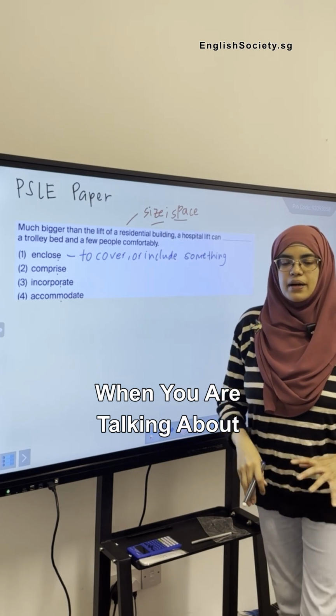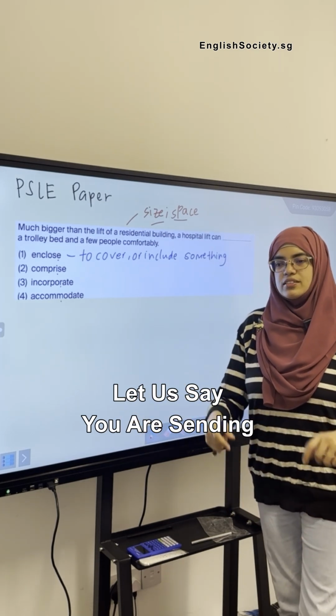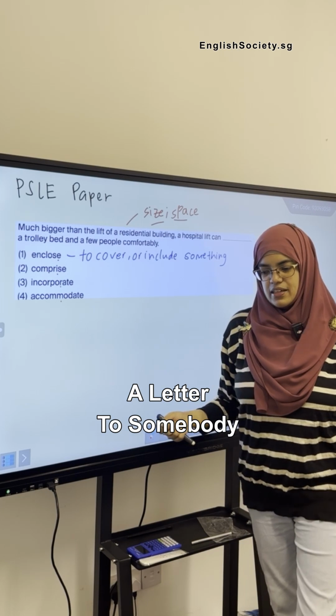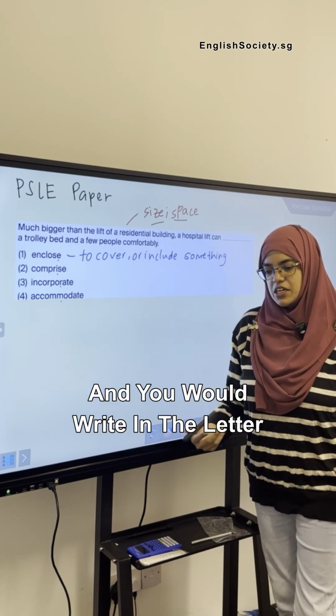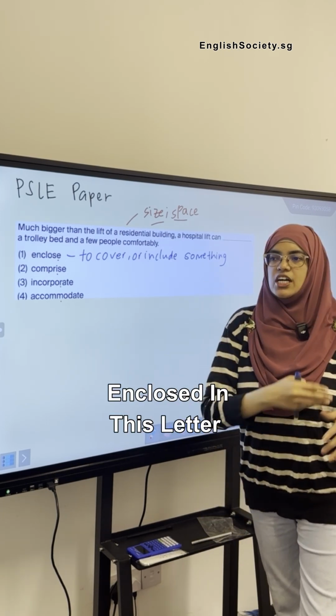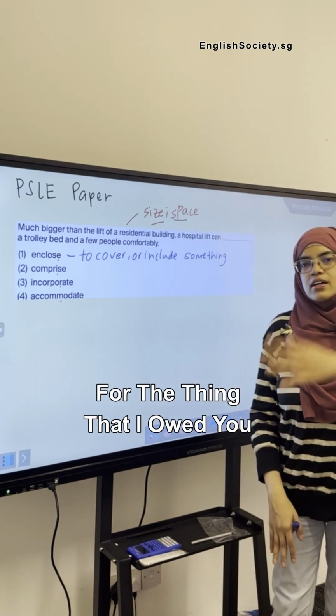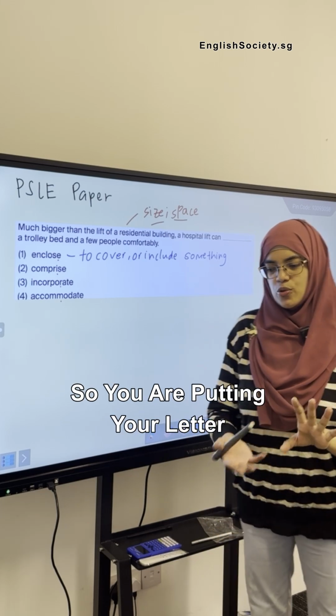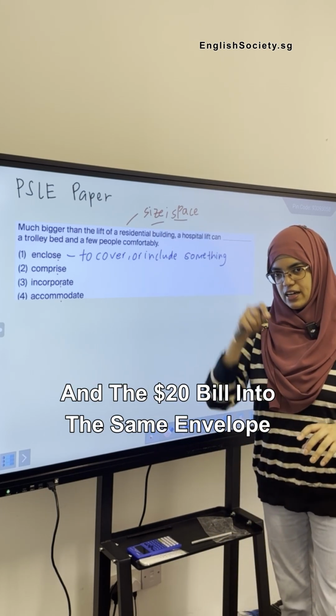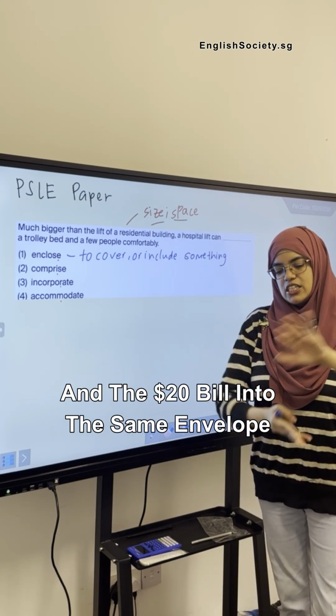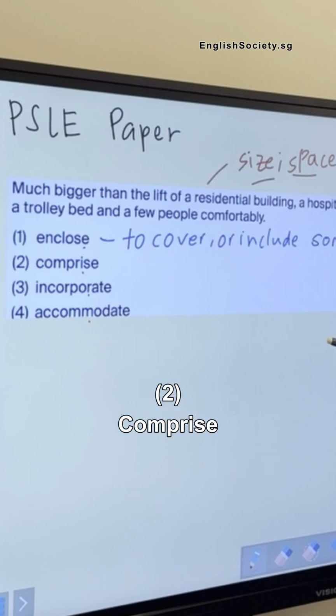When you are sending a letter to somebody and you would write in the letter, enclosed in this letter is the $20 payment for that thing that I owed you. So you are putting your letter and the $20 bill into the same envelope.